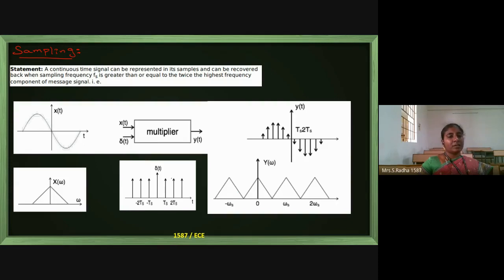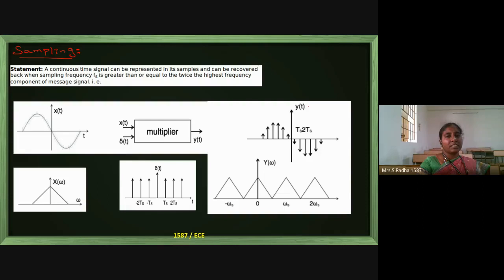If you see the bottom center diagram, del of t, there are a number of impulses present over here. This can be called the carrier signal. Now we are multiplying x of t and del of t. This is just a multiplier.